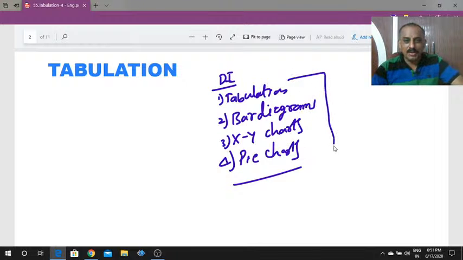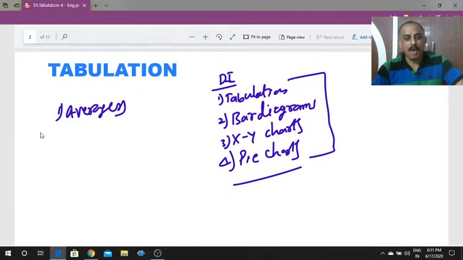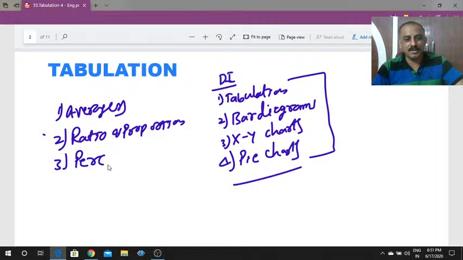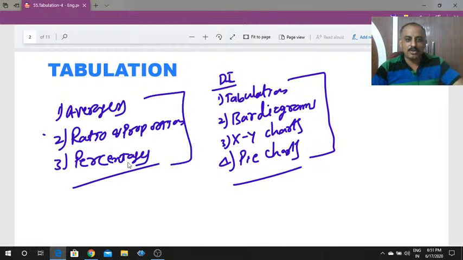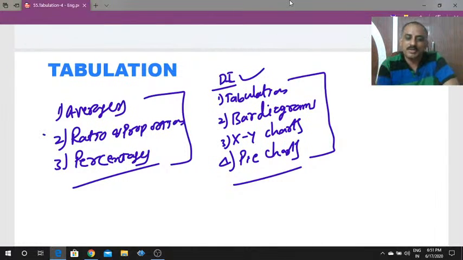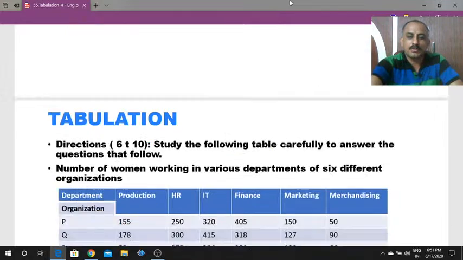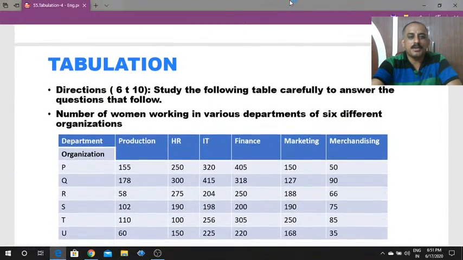These four topics are very easy if you know three topics in aptitude: averages, ratio and proportion, and percentages. If you are mastering these three topics, then data interpretation is very easy. Each and every question depends on only these three topics. Yesterday also we covered some questions.